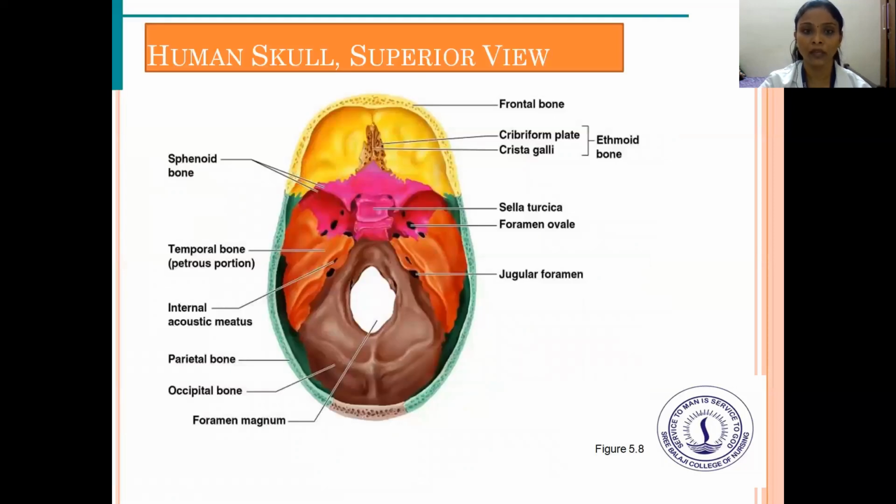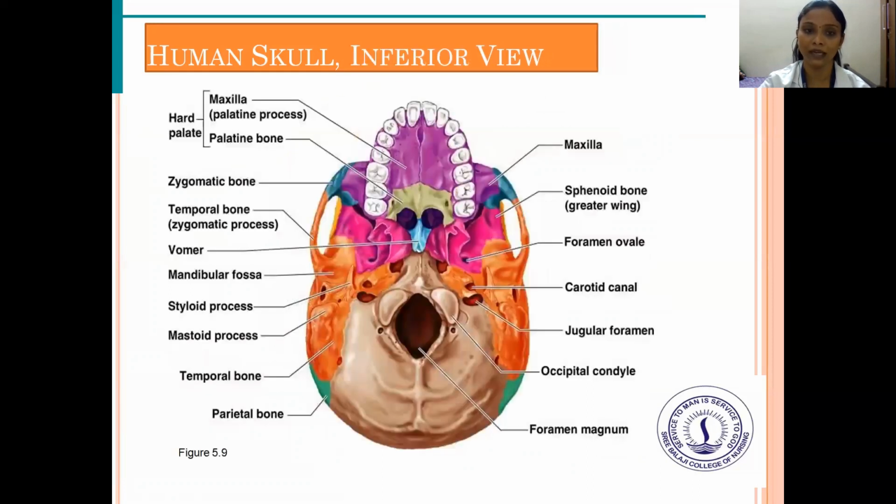Human skull in superior view, you can see the sphenoid bone, temporal bone, internal acoustic meatus, parietal bone, occipital bone, foramen magnum, frontal bone, sella turcica, foramen ovale, and jugular foramen. The cribriform plate and crista galli together are called the ethmoid bone. So this is the superior view of a human skull.